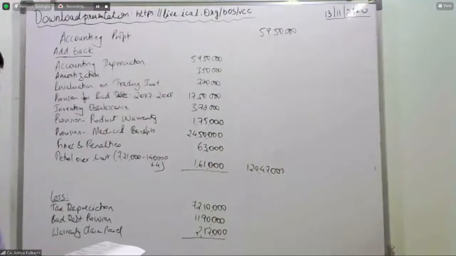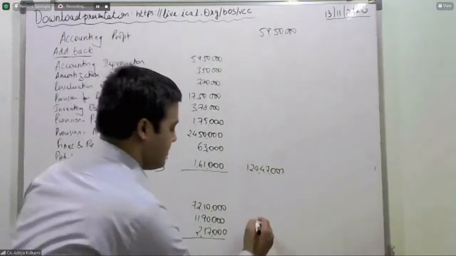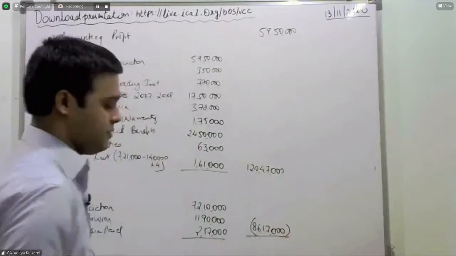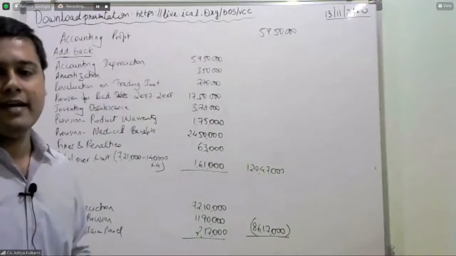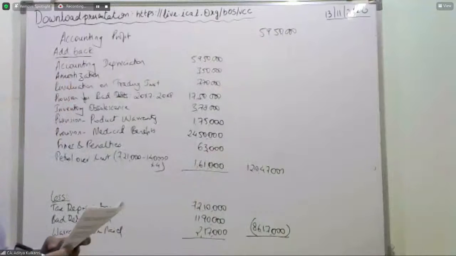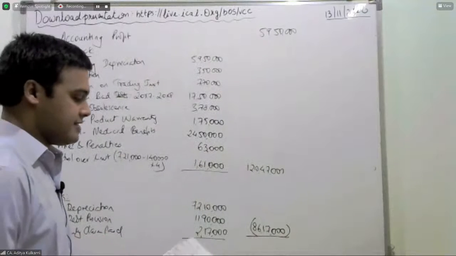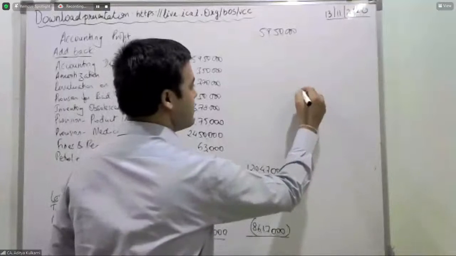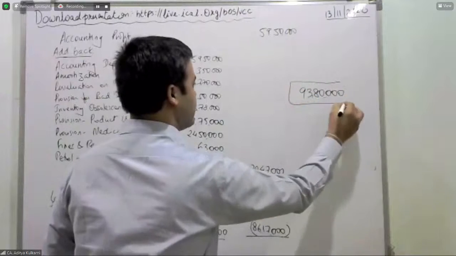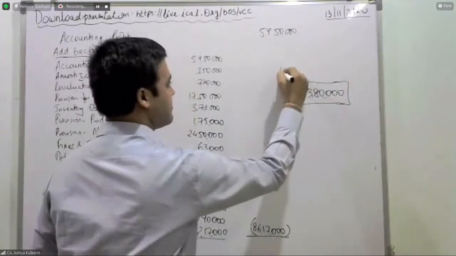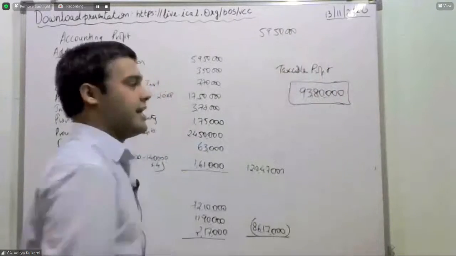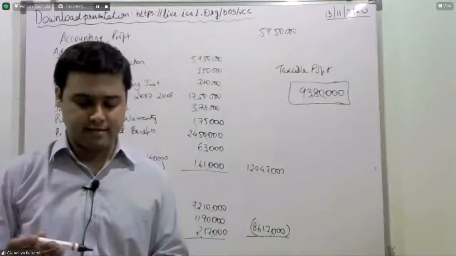How much is deductible? 86,17,000. 86,17,000 is deductible for tax purposes. So when you do the add less, 59 lakh 50 plus 120.47 minus 86 lakh 17,000, you will get a taxable profit of 93 lakh 80,000. When you do this add less, you will get taxable profit of 93 lakhs 80,000.